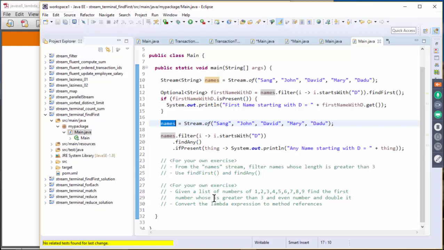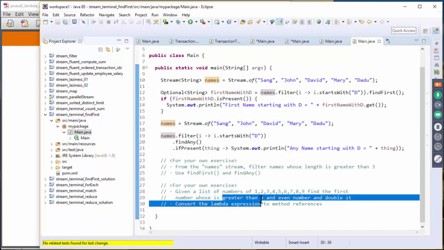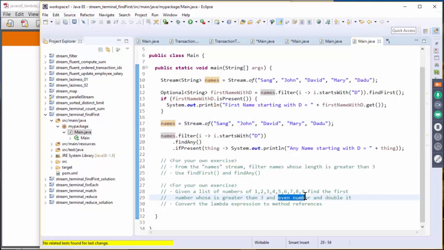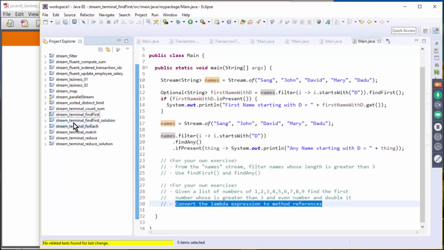So we have two conditions: it has to be greater than 3, and it has to be an even number, right? And then double it. Since we have learned the method reference, you don't have to do this exercise. That is find first and find; the solution is in the solutions directory.